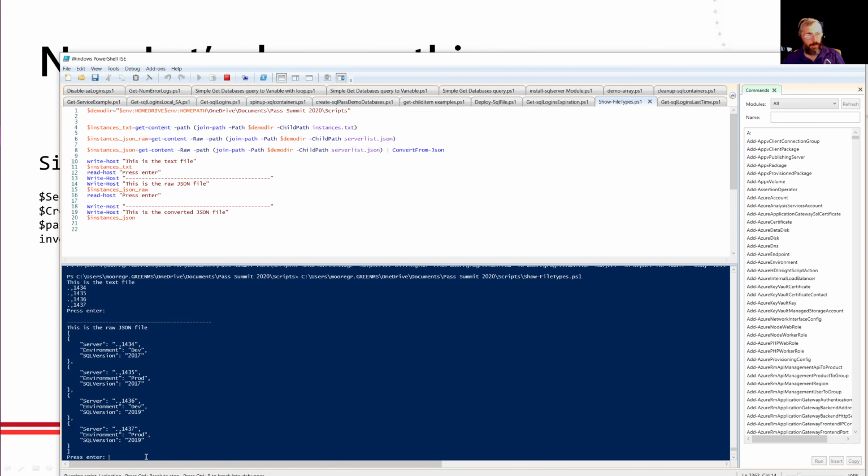But that's not useful to me. I need to get that into a form that I can do something with. And this is just a raw format. If I convert it from JSON, so again, Get-Content, which is basically read this file from this path. Notice this Join-Path. I said in the last script, just appending file names to paths is a bad idea. Join-Path is the correct way of doing this.